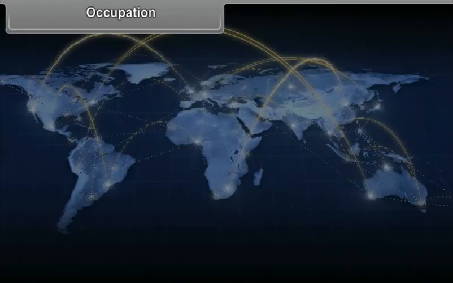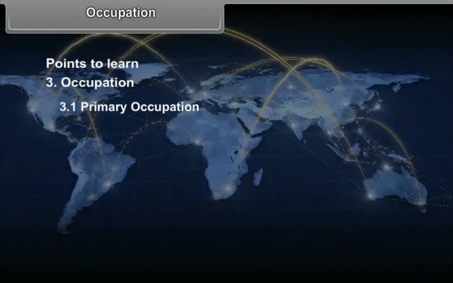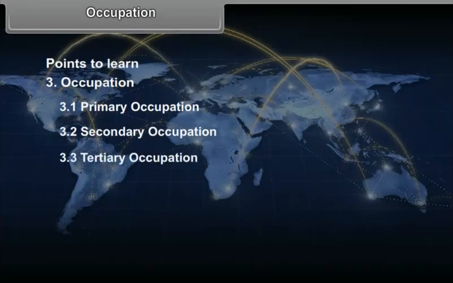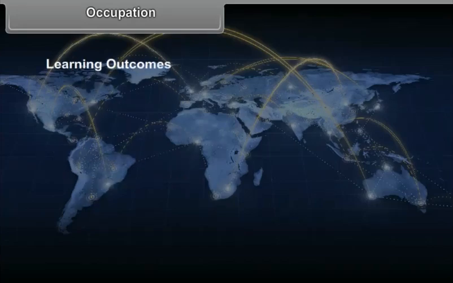Chapter 3: Occupation. Points to learn. 1. Primary occupation. 2. Secondary occupation. 3. Tertiary occupation. 4. Quaternary occupation.